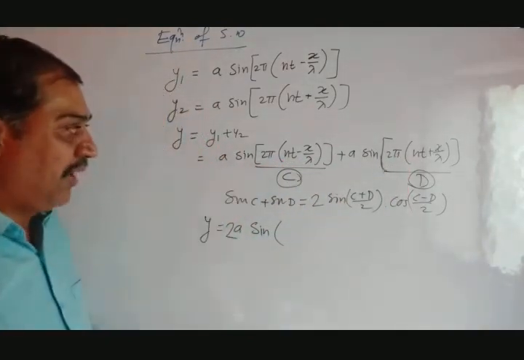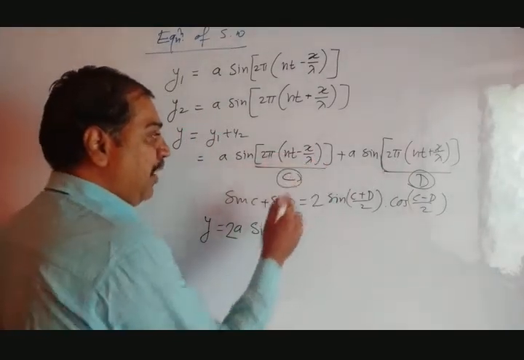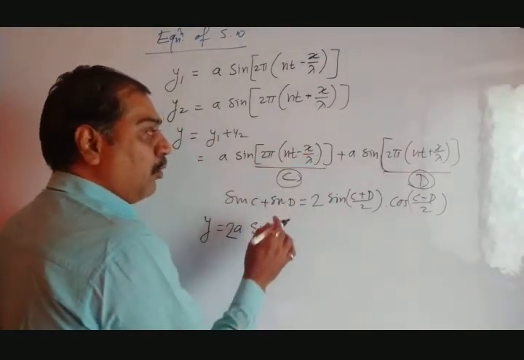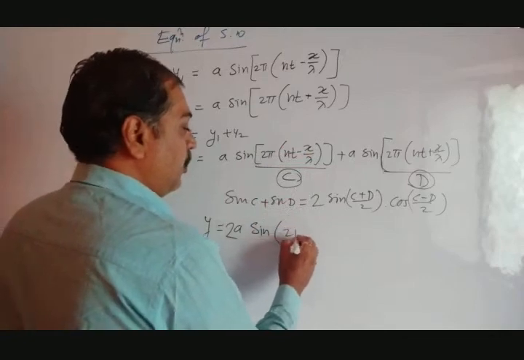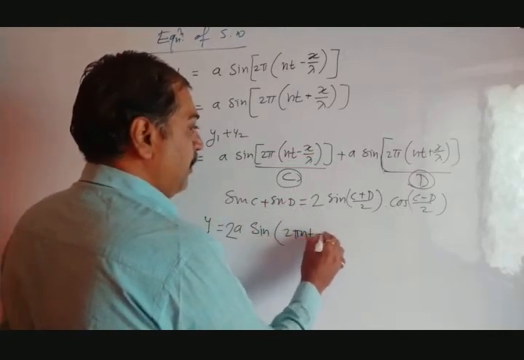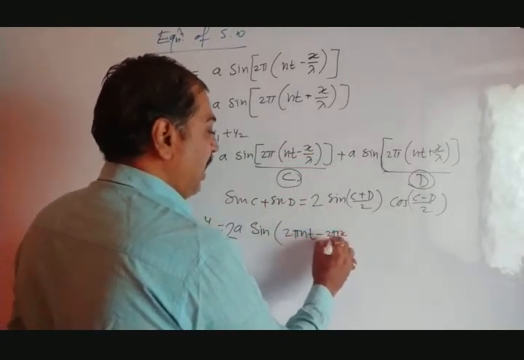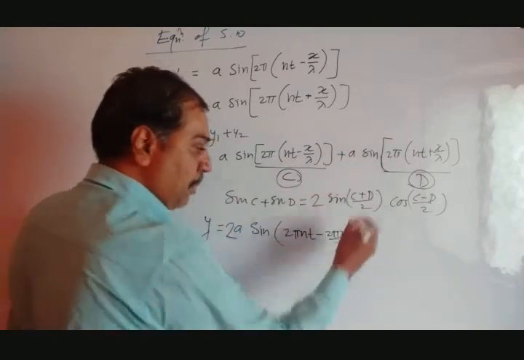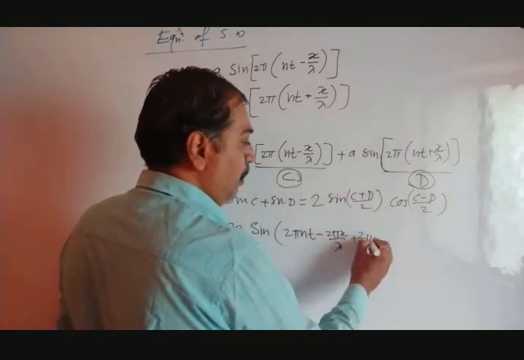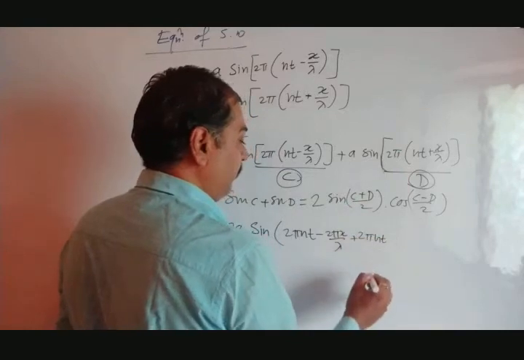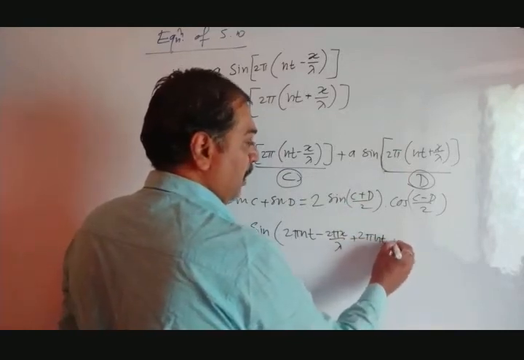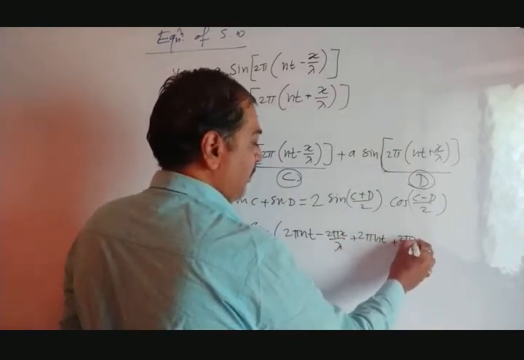Okay, now see what we can write here. This 2 pi nt minus 2 pi x by lambda, you can write 2 pi nt minus 2 pi x by lambda, this first term, plus 2 pi nt plus 2 pi x by lambda.